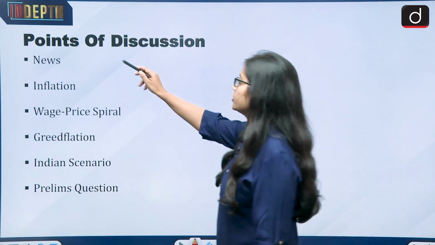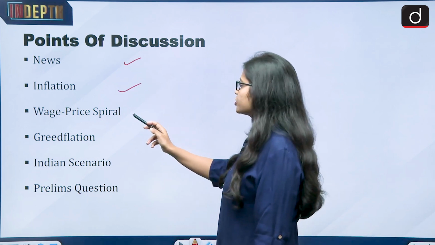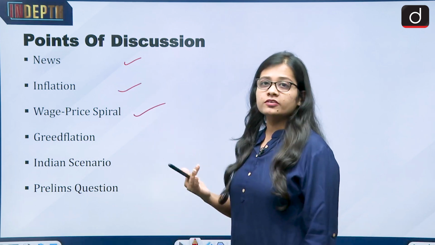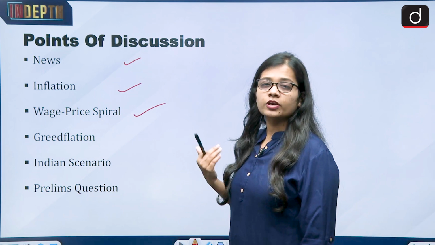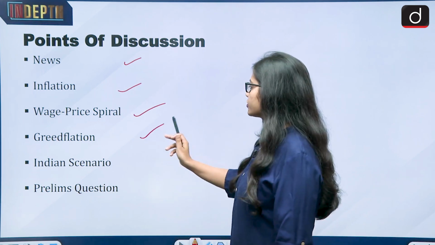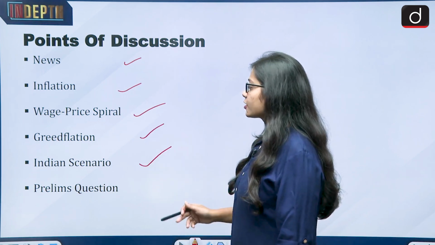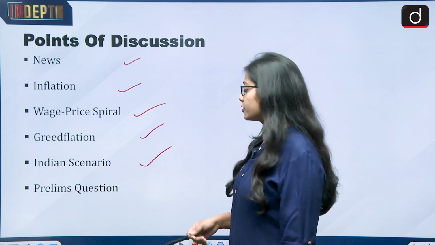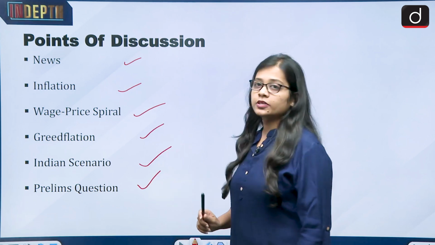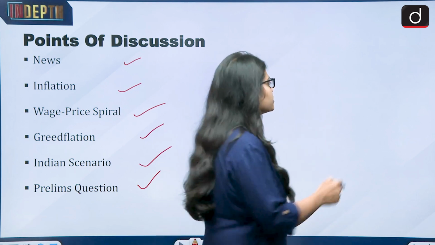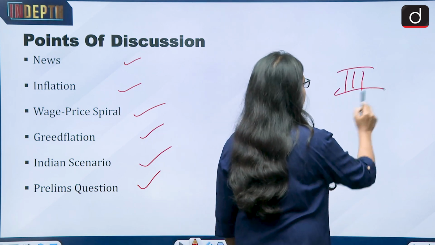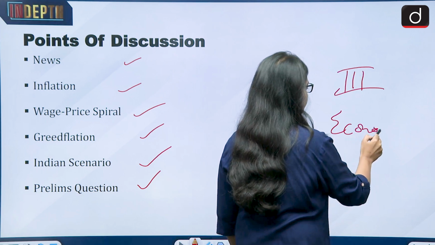First we will be looking at the news, then what is inflation, wage price spiral, what are the reasons why inflation goes up, what are the factors for inflation, then what is greedflation, what is the Indian scenario in terms of greedflation and also in the developed countries. In the end, a prelims MCQ. This topic is of relevance from General Studies paper 3, that is economics.